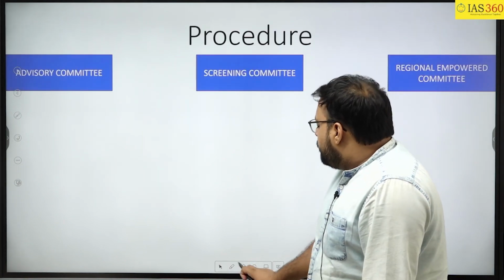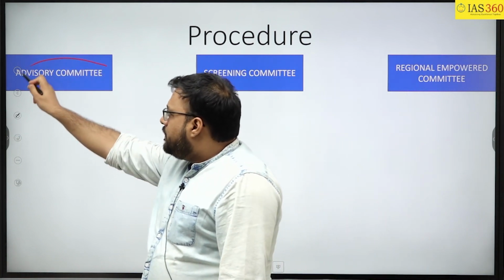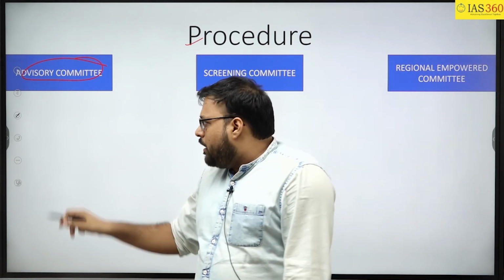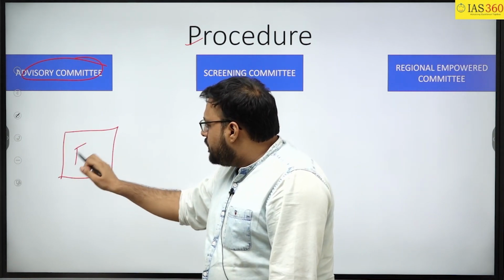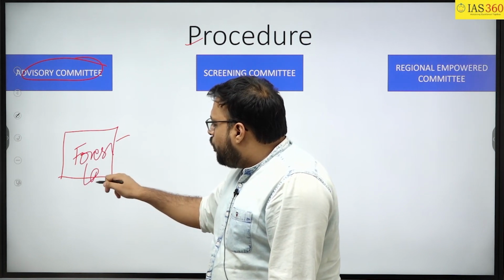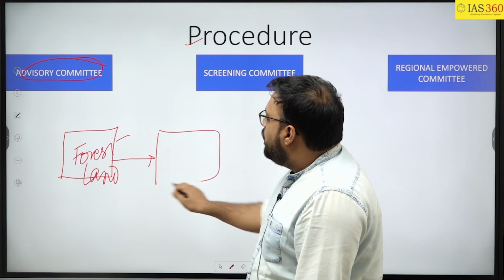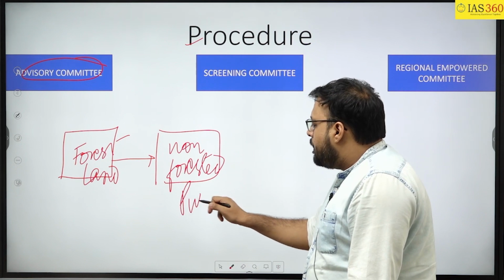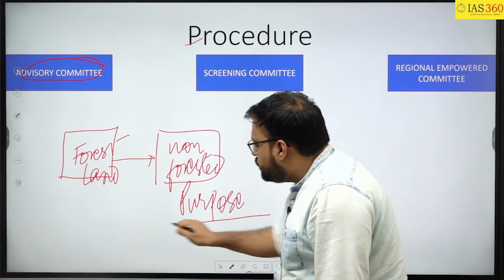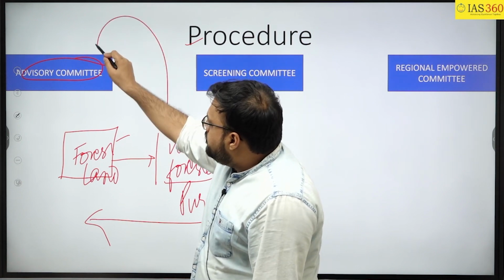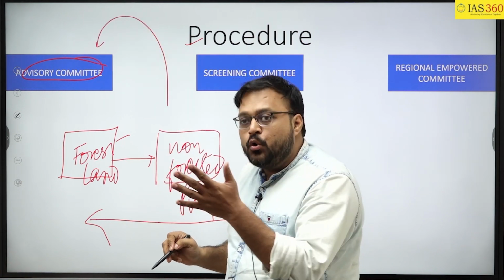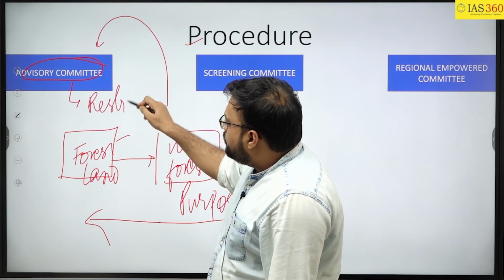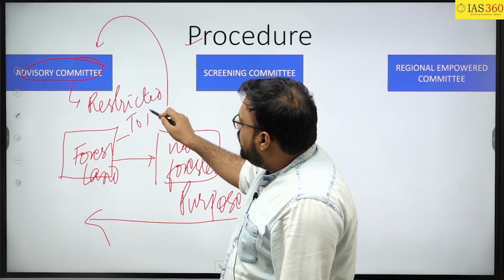So the very first thing under the head of procedural framework is the advisory committee. For example, this is the forest land. Now if I want to divert this forest land for non-forest purpose, and if the central government wants this, then the advisory committee will advise whether we should go for this or not. So basically the function of this committee is restricted to advising only.